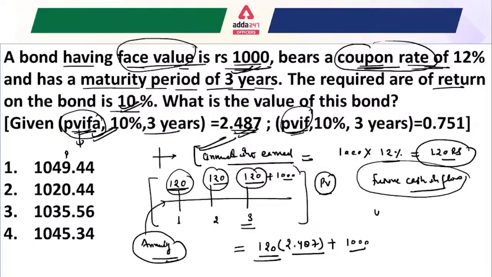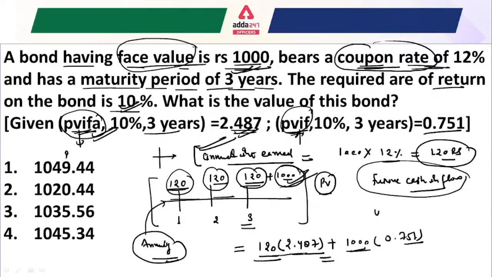which we are getting. If we are an investor and we purchase a bond, if we are the bondholder, that means for the 3 years we are getting 120 rupees, and in the last year we will get the 1000 rupees as well. Okay, so this 1000 rupees is only for the one time. That means here the present value interest factor is given, and just multiply with the 0.751 and you will get the value.